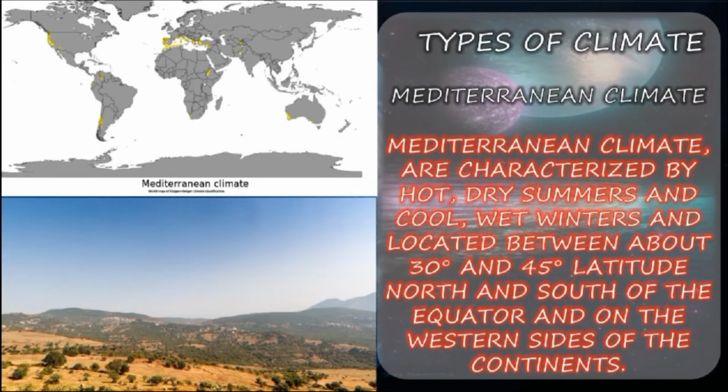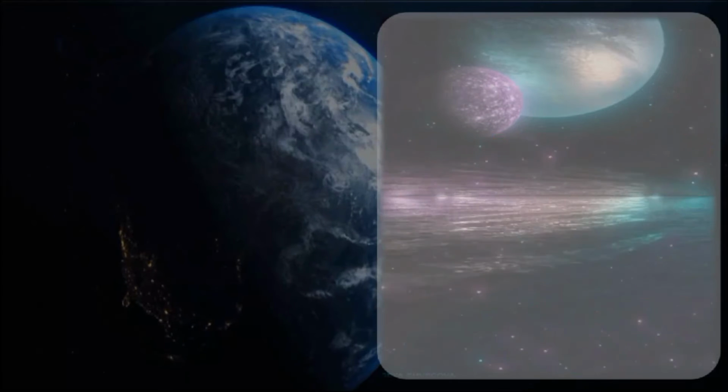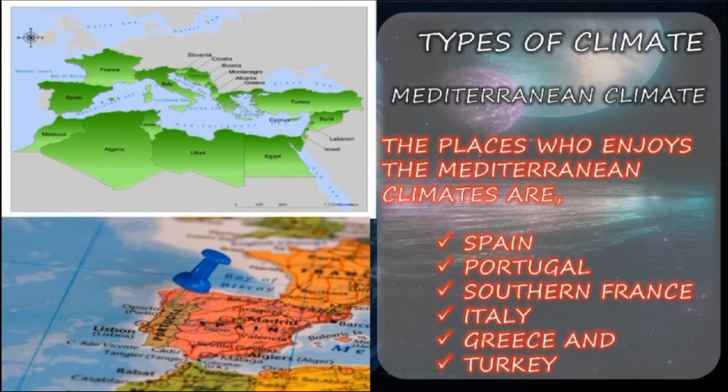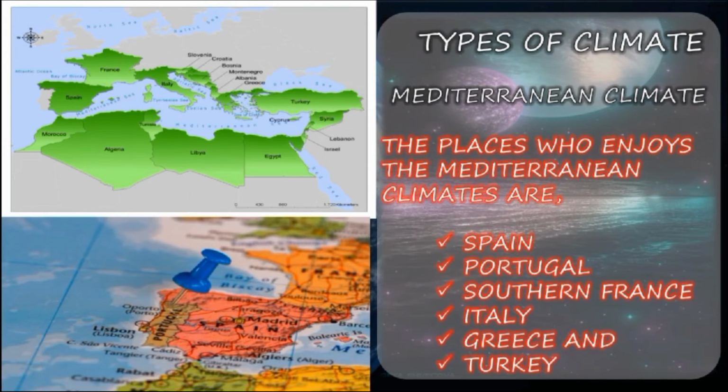Next is Mediterranean climate. The Mediterranean climate is characterized by hot, dry summers and cool, wet winters, and is located between about 30 degrees and 45 degrees latitude north and south of the equator, on the western sides of the continents. The places that enjoy Mediterranean climates are Spain, Portugal, northern France, Italy, Greece and Turkey. So this is our Mediterranean climate on the map.